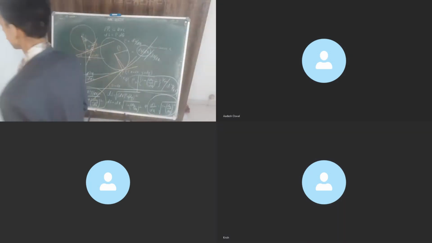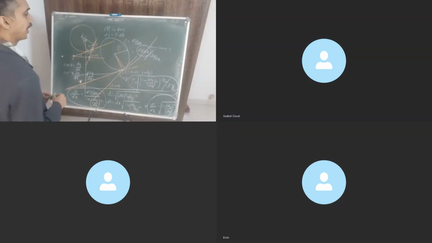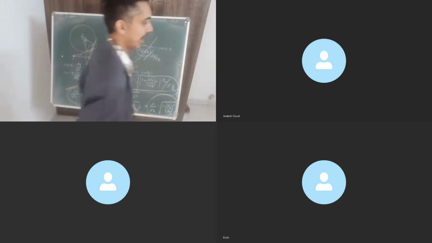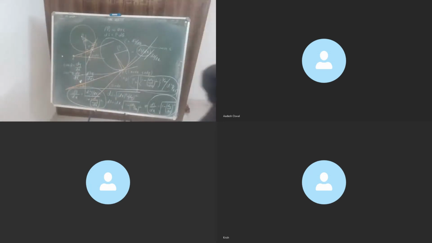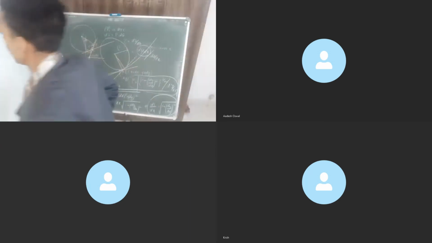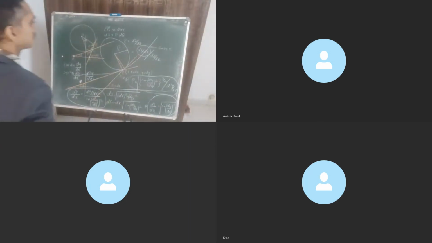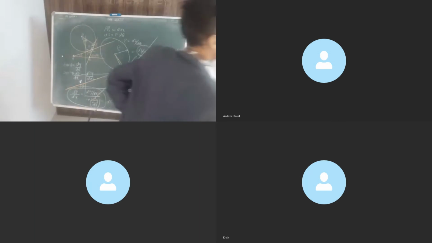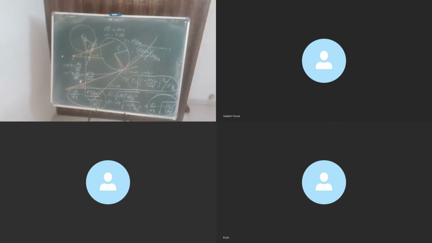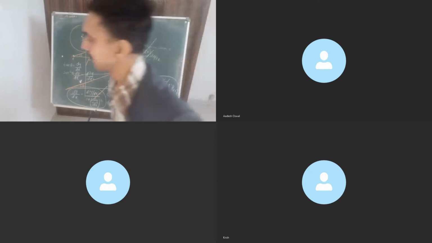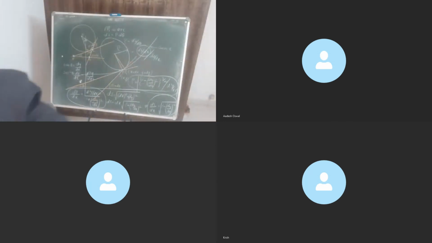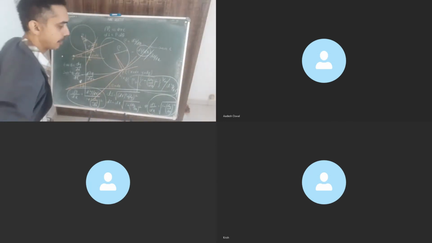Find radius of curvature at time t equal to 1 second.